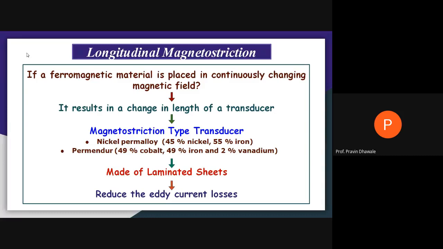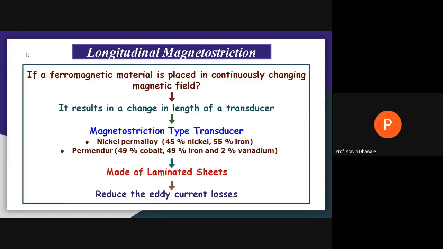It is placed within a magnet where the magnetic field is continuously changing. Because of that, there is a change in the length of the transducer, and this change in length creates certain kinds of vibration.